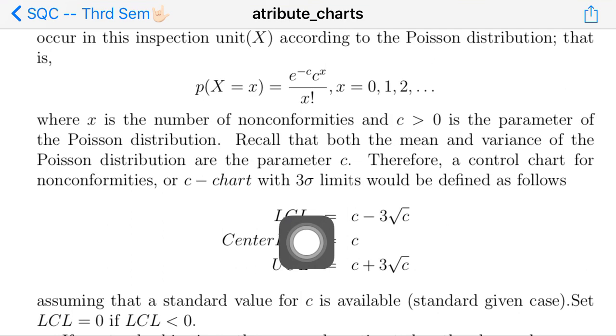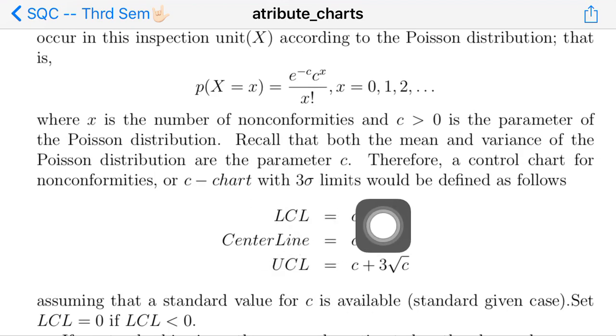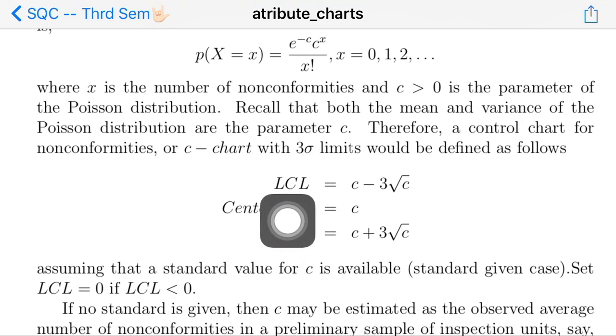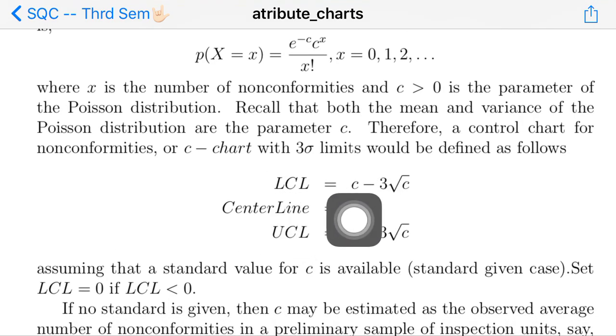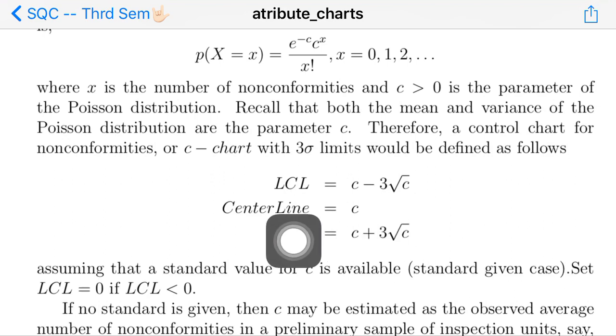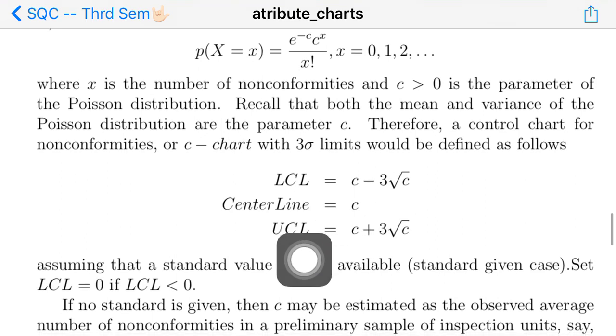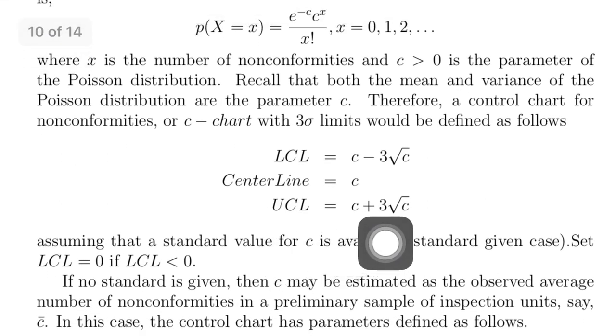By the rule of control charts, for a Shewhart control chart with 3 sigma limits, LCL is equal to mu x minus 3 times the standard deviation of x, which is equal to c minus 3 root c. The center line is equal to mu x, that is c, and the upper control limit is equal to mu x plus 3 sigma x, that is c plus 3 root c.